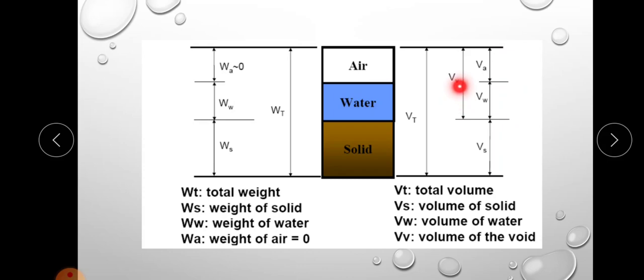So volume of void is equal to volume of air plus volume of water, and total volume is equal to this volume of voids plus volume of solid, or total volume is equal to volume of air plus volume of water plus volume of solids.